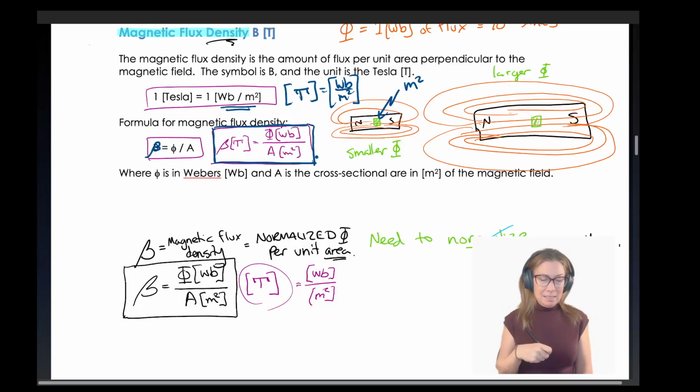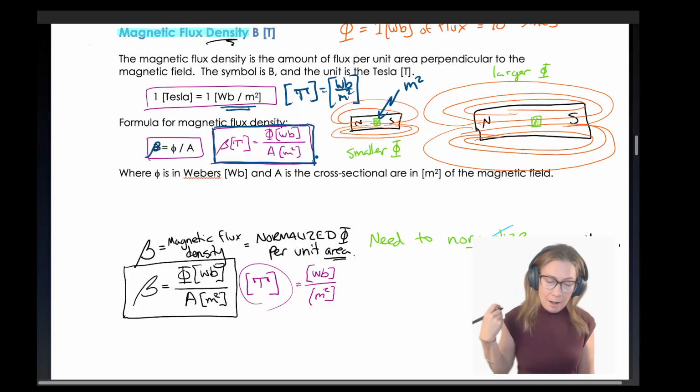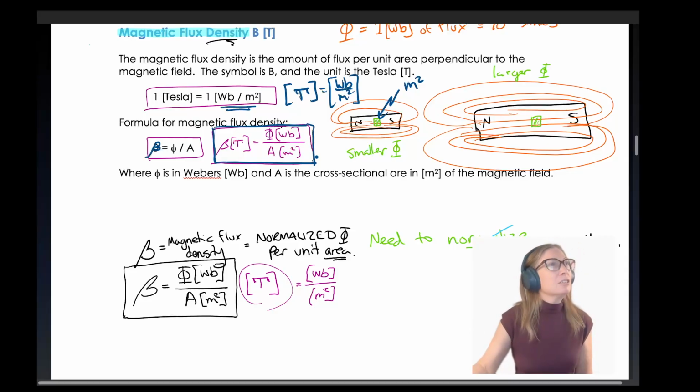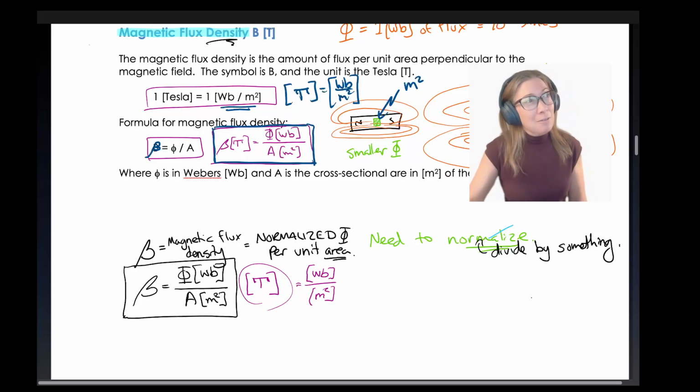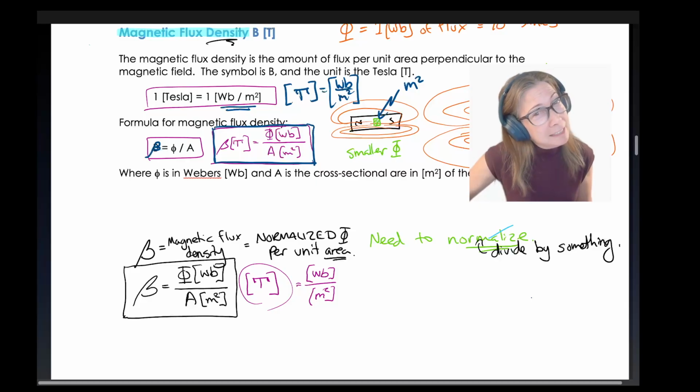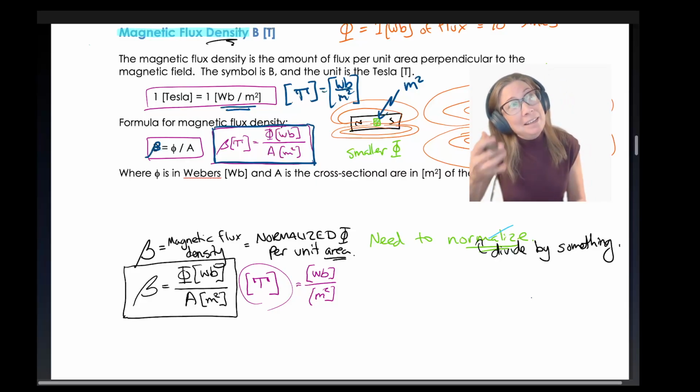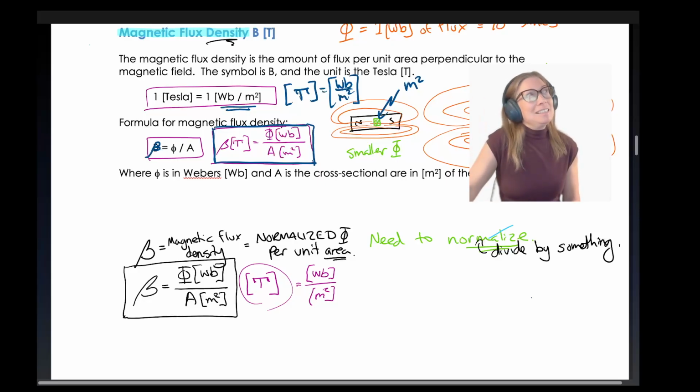So magnetic flux density is a normalized flux per unit area. It is the number of flux lines per meter squared. We just had to normalize, we had to divide by something. So now we know something else. Now we know that a normalized flux is called flux density. That's all there is to it. We did not have to have a new symbol in our life. We didn't have to have new units in our life, but we do because it's magnetic circuits. And that's what we get. Please put that on your formula sheet.